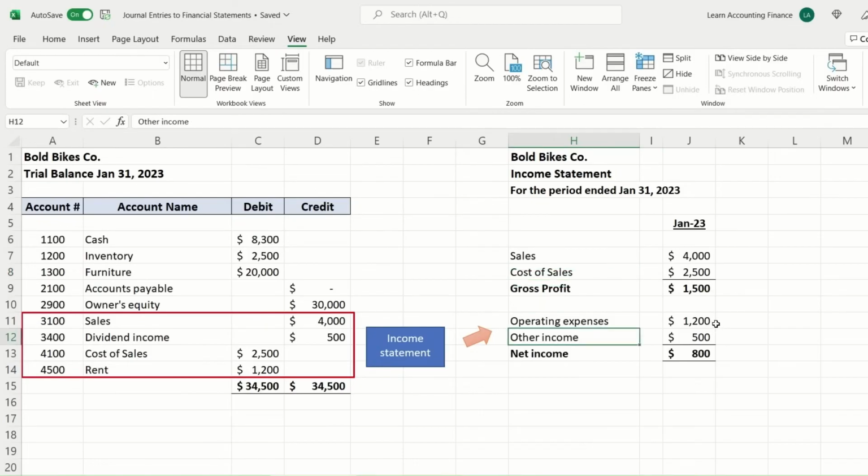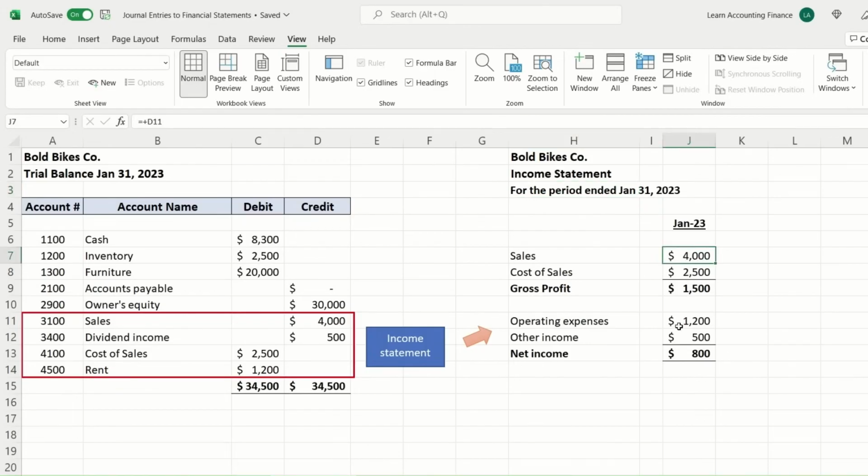Okay, remember the distinction. The income statement is a report for a period, and the balance sheet is a report for a given point in time. An example that you could think of is that if I ask you what is the bank balance that you have in your bank right now, and you check your bank account and tell me the balance, that is the balance sheet. But if I ask you how much money have you earned during this year in the last 12 months, so that total money in that 12-month period, that would be something that would reflect in an income statement. So that's the difference between a period report and a point in time report, right? The income statement is a period report, the balance sheet is a point in time report.